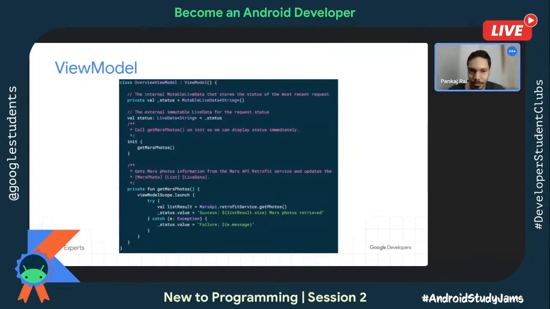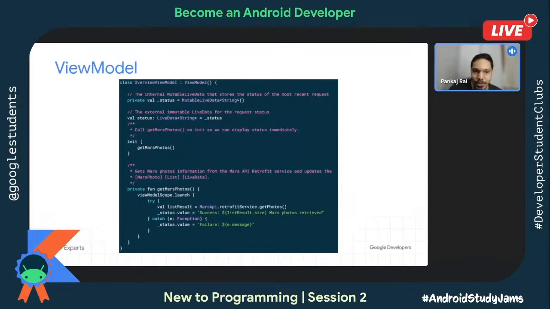You can only get content from it. When you want to observe for changes, you do it on a LiveData object. But if you want to set something, you can do it only on the MutableLiveData object, not on LiveData, because LiveData does not support setting. It just has a get, but not the set.